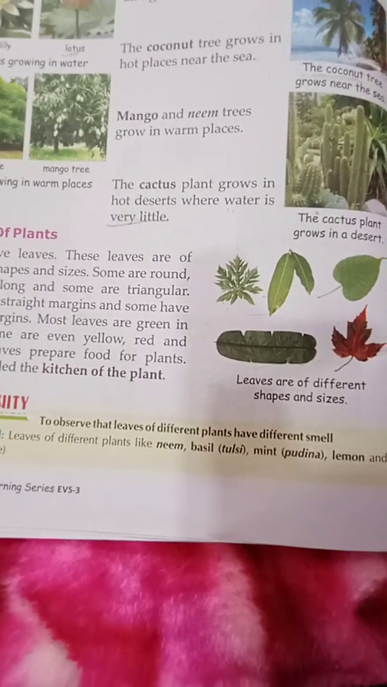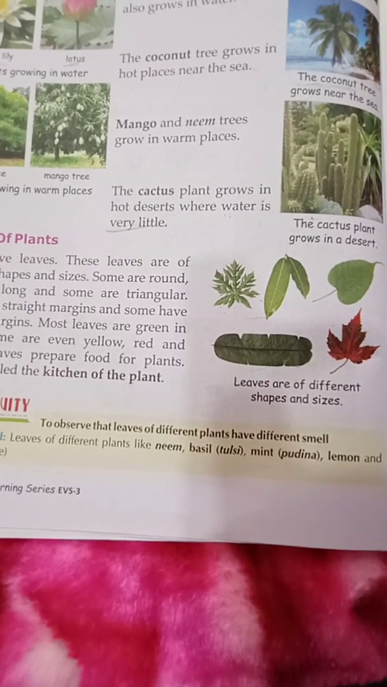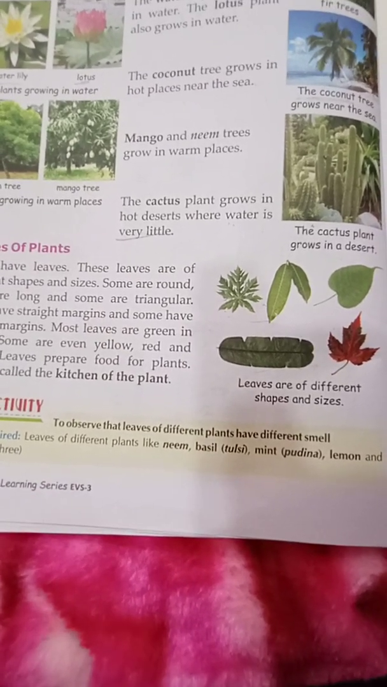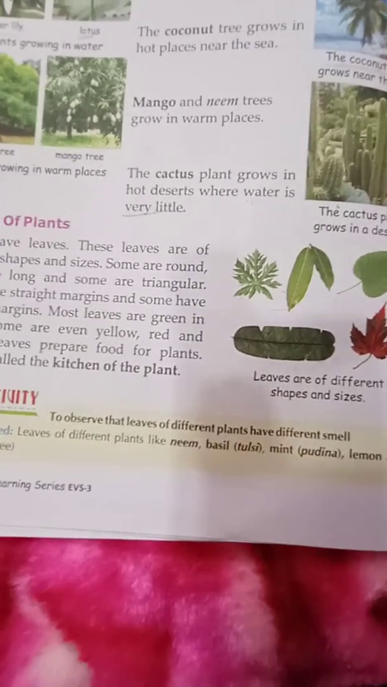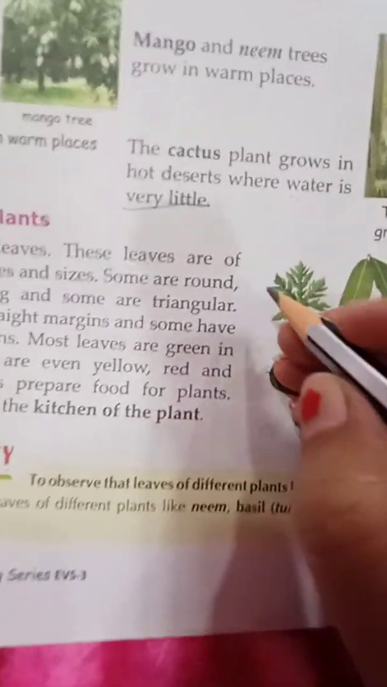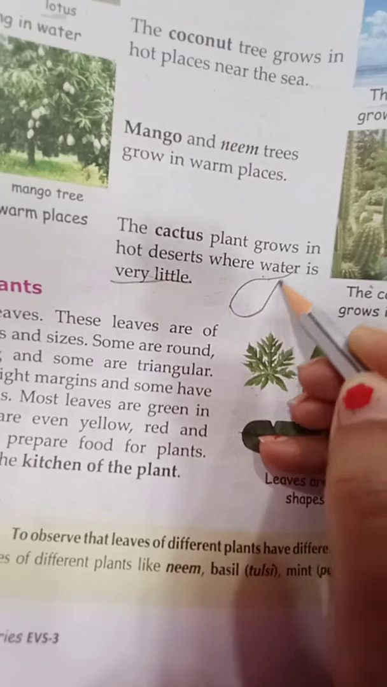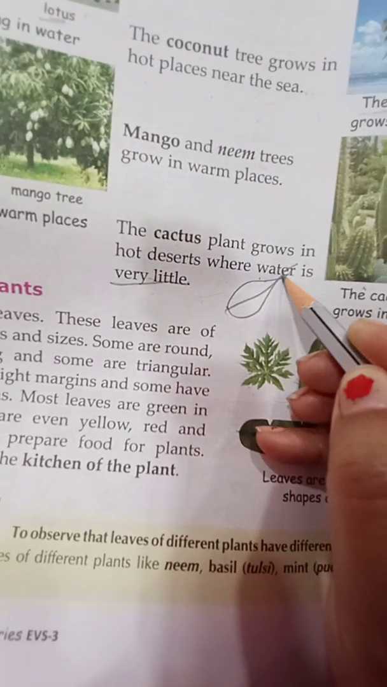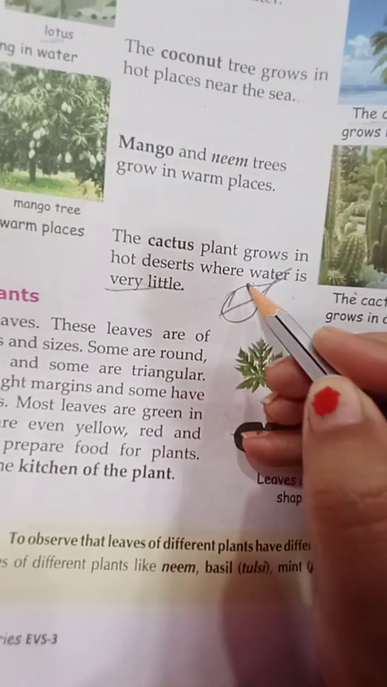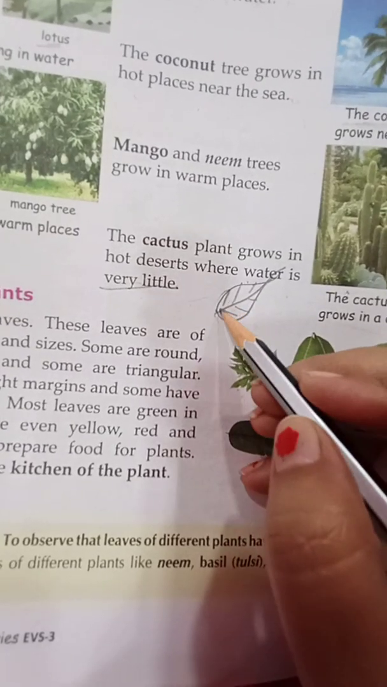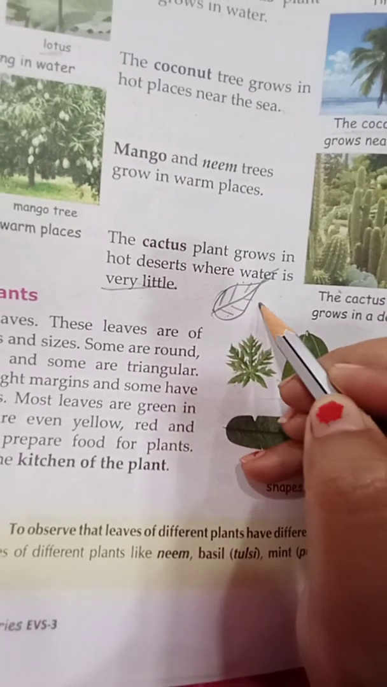Some are small, some are long, some have different types of margin. Some have straight margin and some have uneven margin. Let me draw a leaf. This is called the margin. This margin is what is formed on leaves like this. This is called margin. So these leaves have different types of margin.